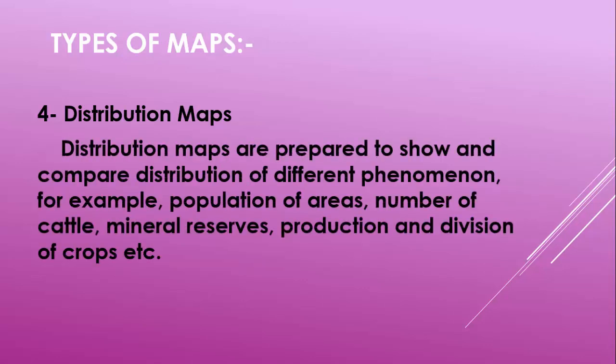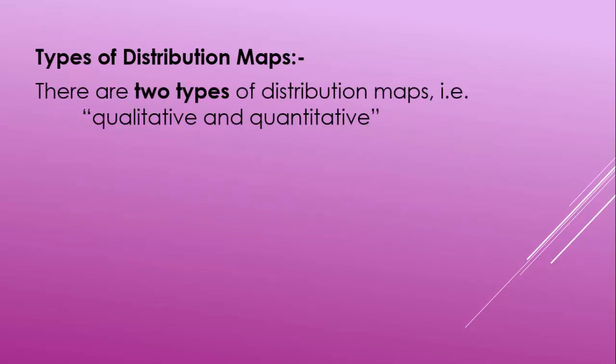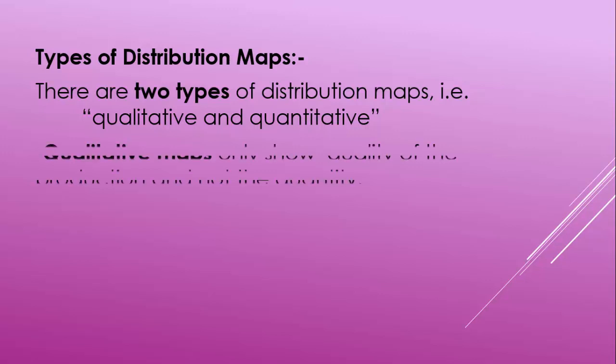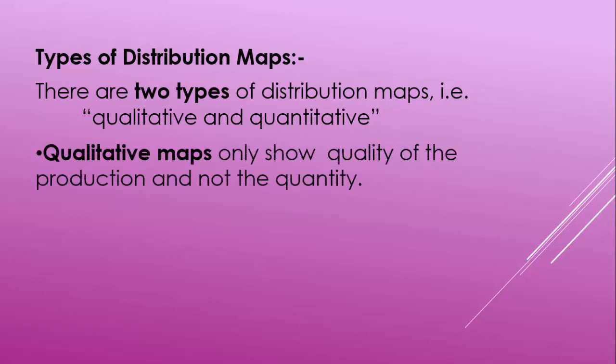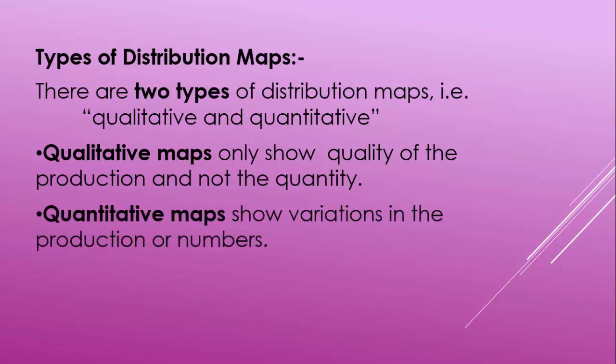Distribution maps are prepared to show and compare distribution of different phenomena. For example, population of an area, number of cattle, mineral reserves, production and division of crops, etc. Distribution maps are of two types: qualitative and quantitative. Qualitative maps only show quality of the production and not the quantity, and quantitative maps show variations in production or